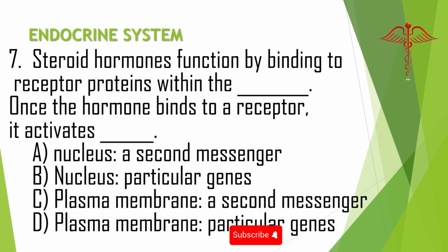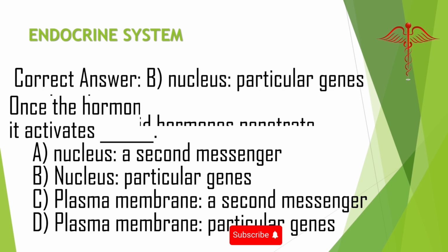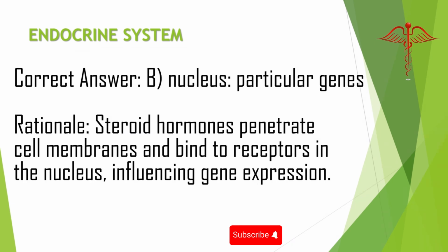7. Steroid hormones function by binding to receptor proteins within the what? Once the hormone binds to a receptor, it activates what? A. Nucleus, a second messenger. B. Nucleus, particular genes. C. Plasma membrane, a second messenger. D. Plasma membrane, particular genes. Correct answer: B. Nucleus, particular genes. Rationale: steroid hormones penetrate cell membranes and bind to receptors in the nucleus, influencing gene expression.